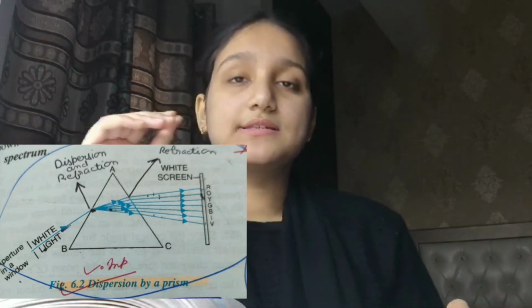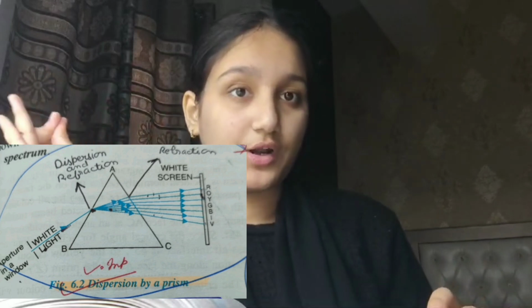Next comes your refraction through a lens. All the lenses are very important. Look, this is your optics part, I can't say that this is important and this is not important, because everything is important in that. So now in the spectrum chapter, dispersion by a prism is very important. You have to learn this.